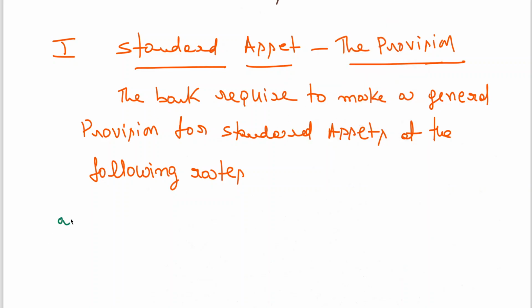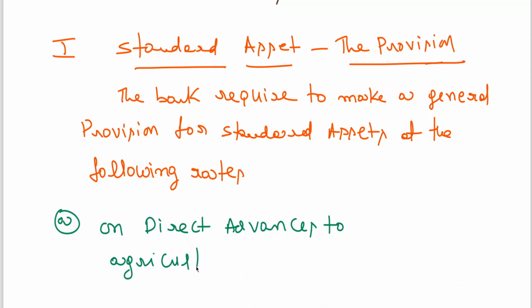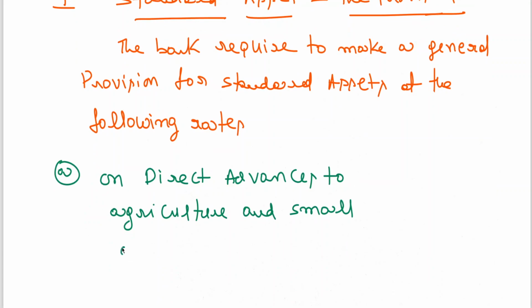So A, on direct advances to agriculture and small and micro enterprises.